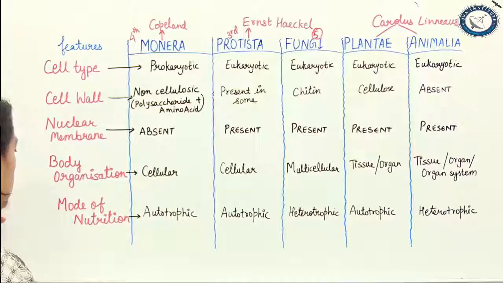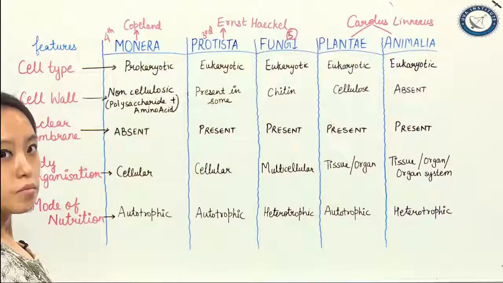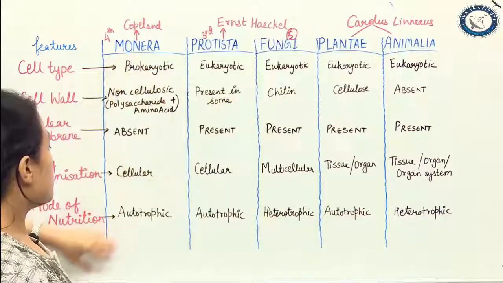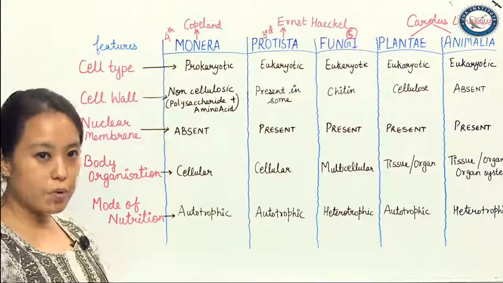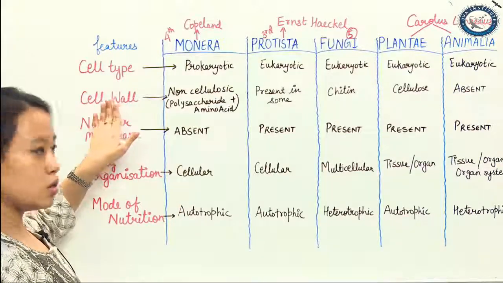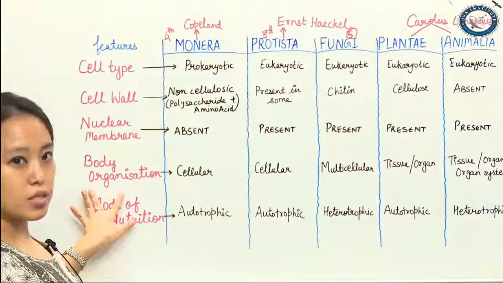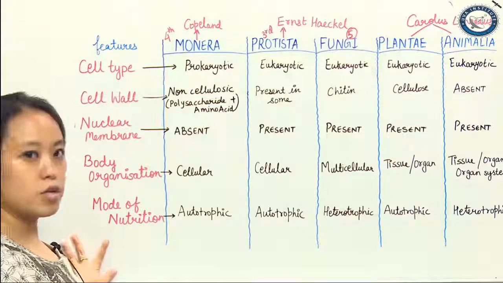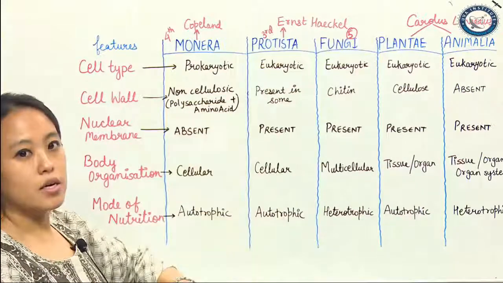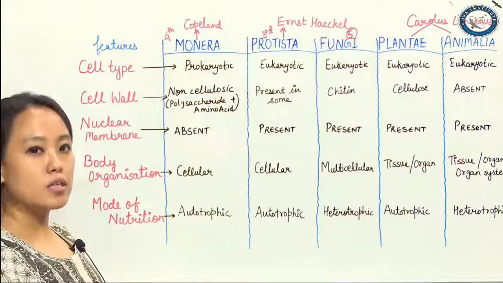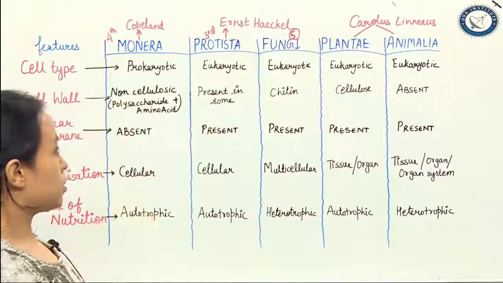Okay, if you can look into it. Let's first talk about the types that he has chosen. He has taken cell type, cell wall, nuclear membrane, body organization, mode of nutrition. So on the basis of this, now we are going to categorize different kingdoms. Okay, so let's talk about your Monera.